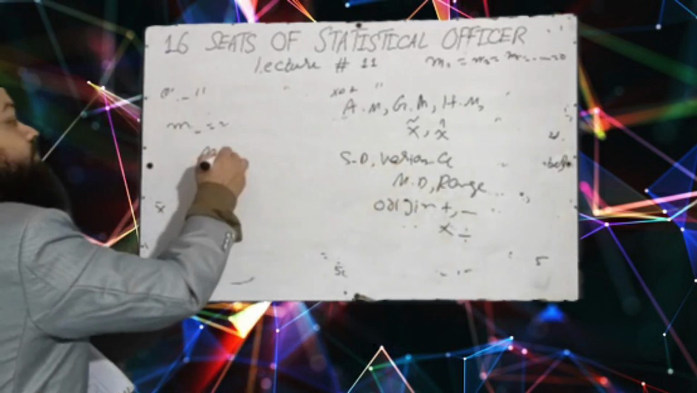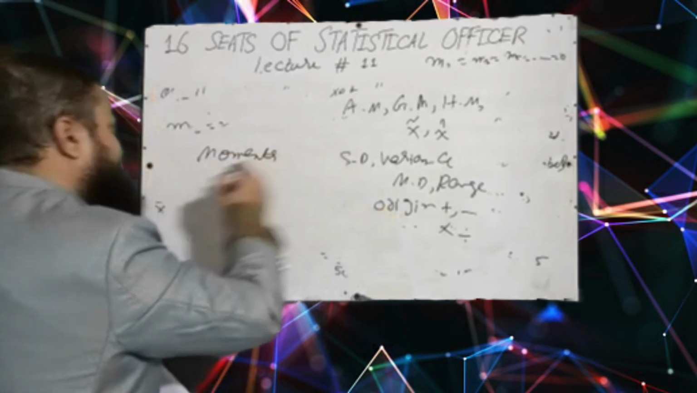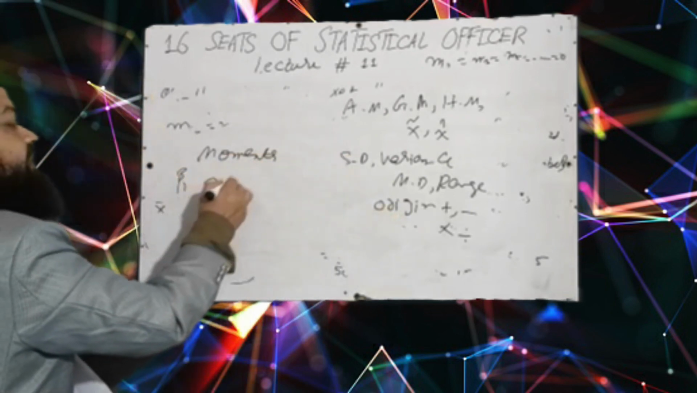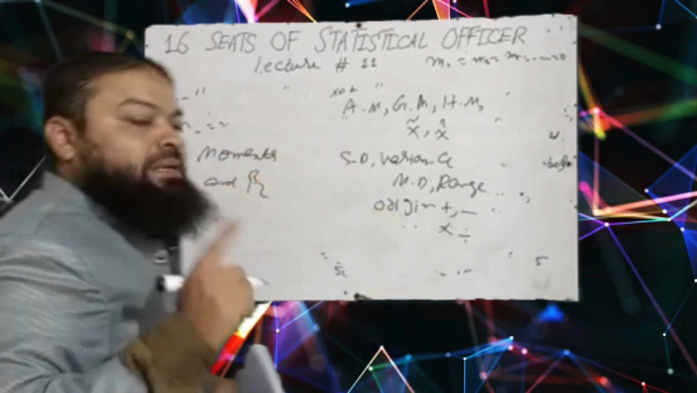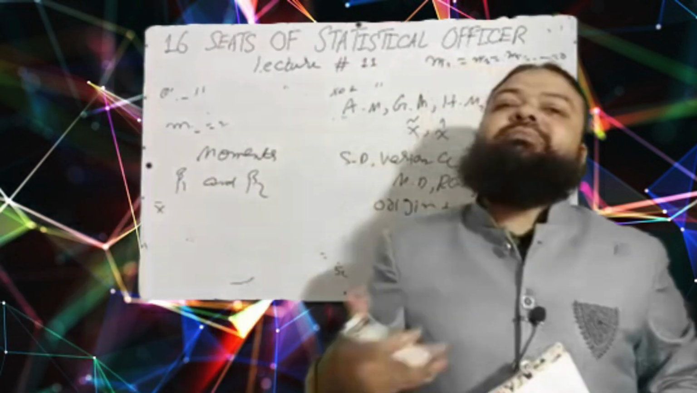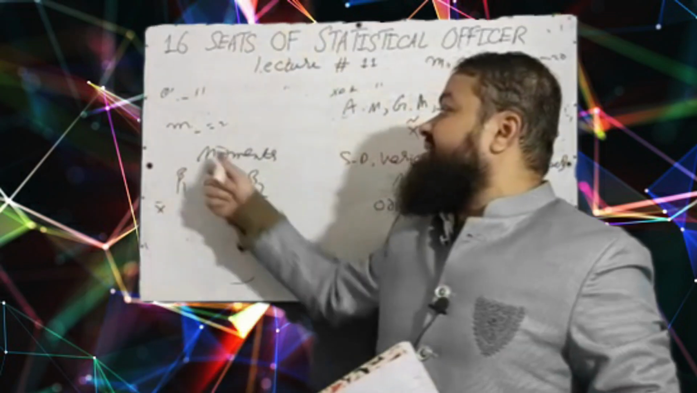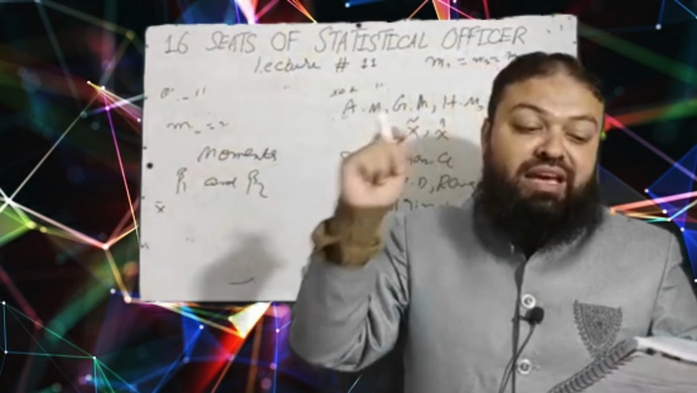Then I told you about the movements. They are independent of origin but not scale. But now the question is beta 1 and beta 2. They are independent of origin as well as scale. If you plus, minus, multiply and divide every value with a constant, they are not affected. They will be unchanged. A very important question.